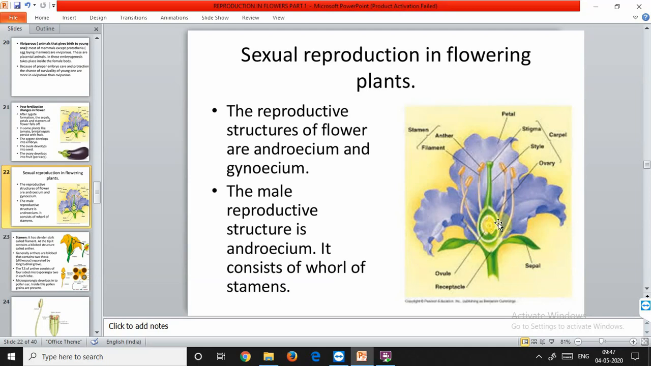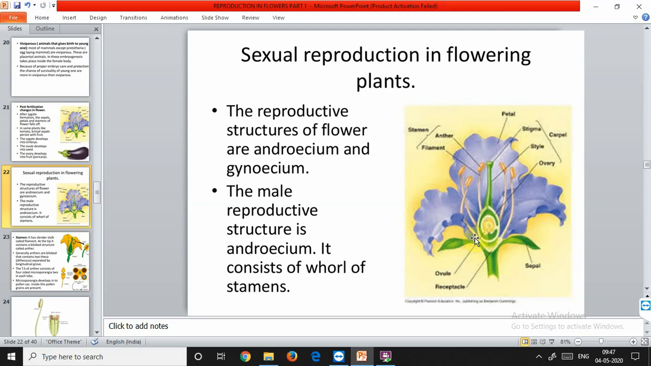This is the swollen portion of the pedicel. That is called the thalamus, and the thalamus is also referred to as the receptacle. The thalamus is considered the axis of the flower. It bears four types of floral leaves arranged in successive whorls. So what are the four types of whorls arising from the thalamus? These are the sepals, petals, stamens and carpels.